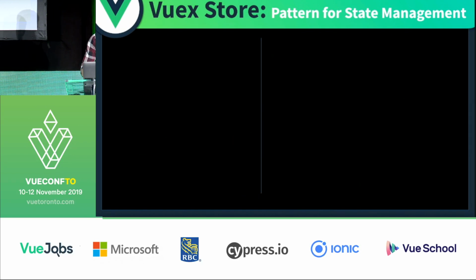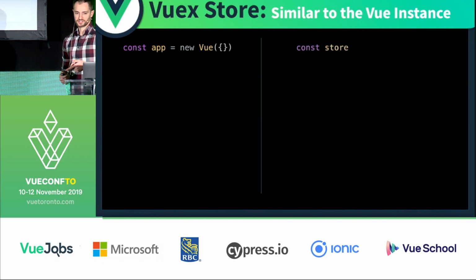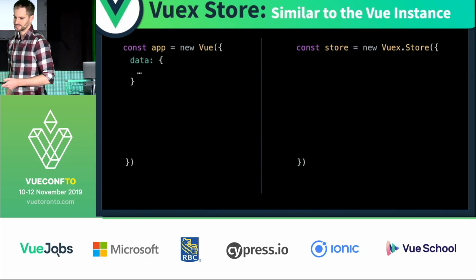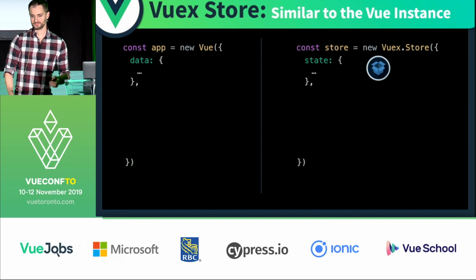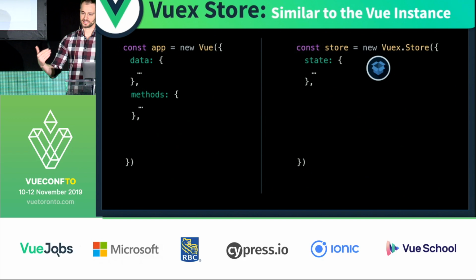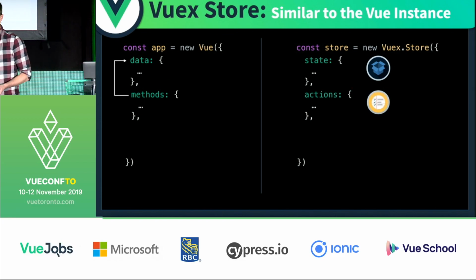And if you know anything about Vue components, it's going to look pretty similar to the Vue instance. So if we were to create a new Vue instance, it would look like this. And with a new store, it would look like that. So a component is going to have its data. The Vuex store is going to have its state, both of which are reactive. And then the component's going to have its methods, which of course can do many things, one of which is it can update the data, and the actions can update the state.